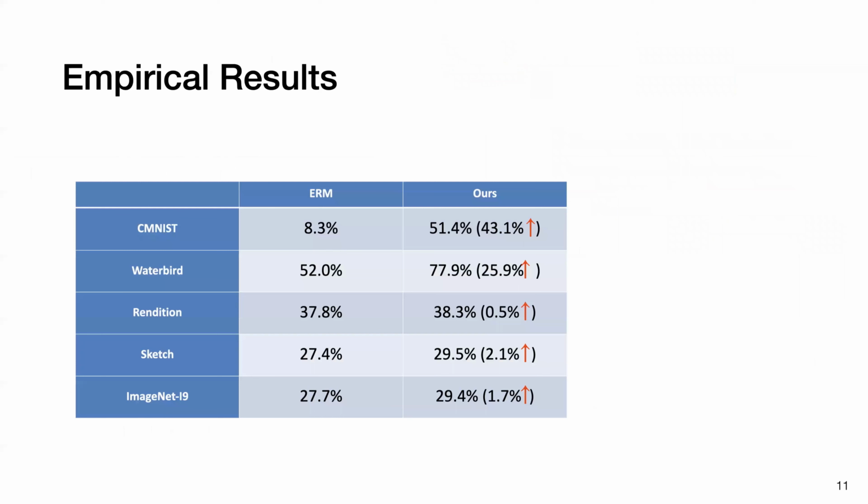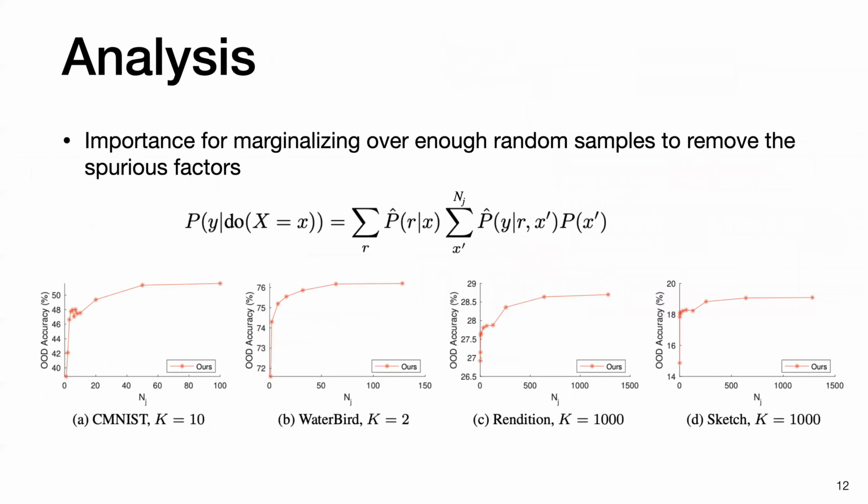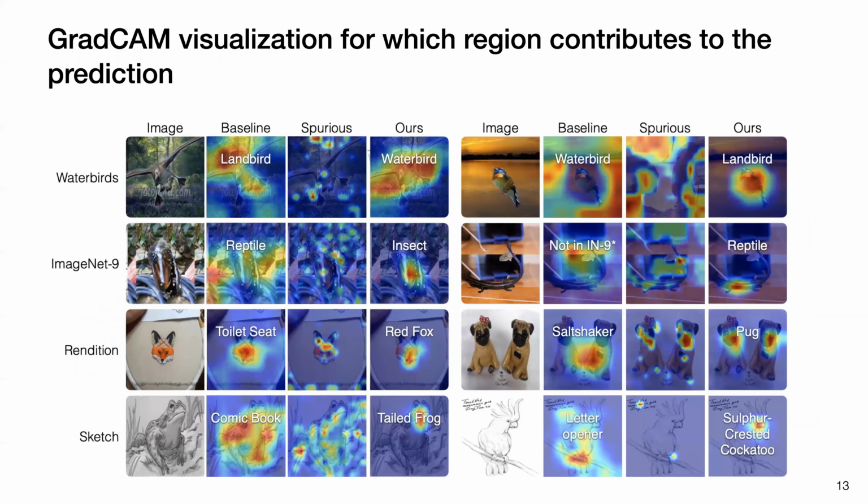On both simulated and real-world datasets, our method achieves better generalization on out-of-distribution test sets than the standard empirical risk minimization method. We also study the importance of following our causal estimator, which marginalizes over randomly sampled images. The more data we sample, the higher the generalization performance. We also use GradCAM to visualize the regions that contribute to the prediction of the model. While baselines use spurious correlations such as the background for prediction, our method uses the right foreground for prediction.